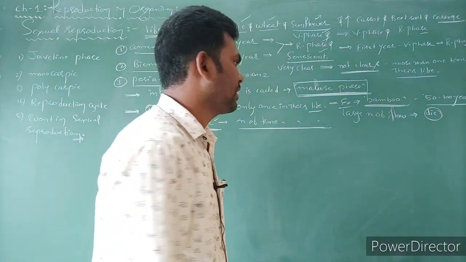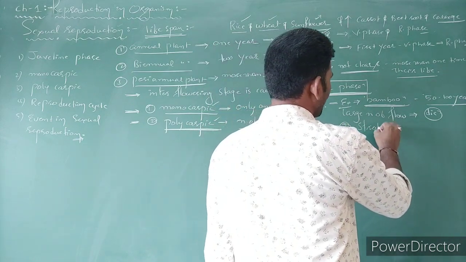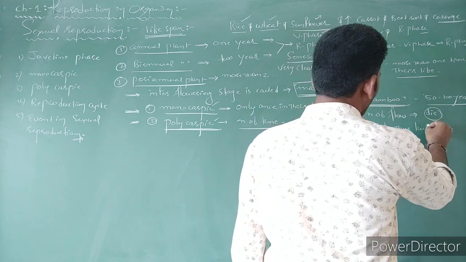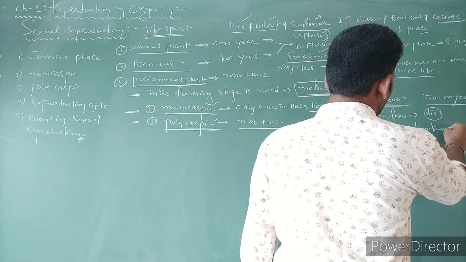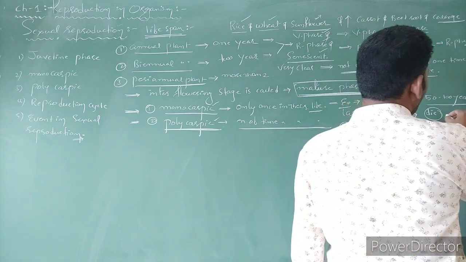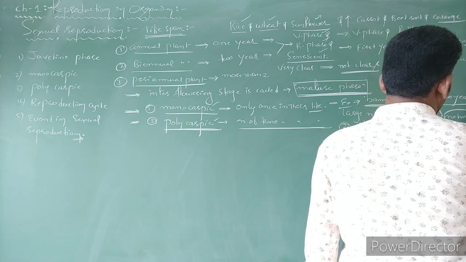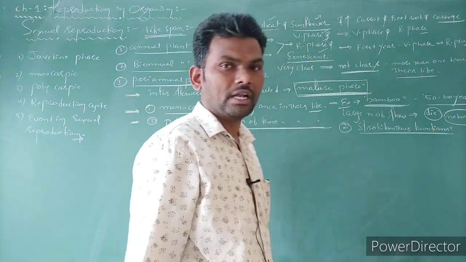That is one example. The second example is Strobilanthes kunthiana, also called Neelakurinji.